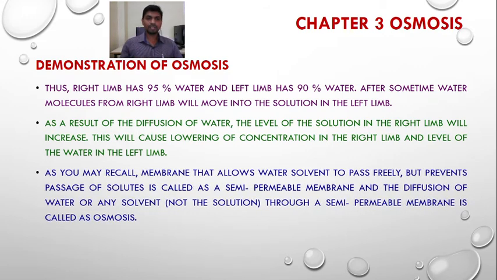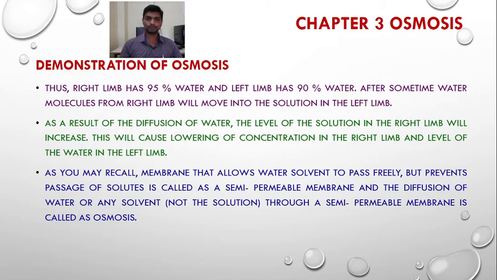As you may recall, a membrane that allows water or solvent to pass freely but prevents the passage of solute is called a semi-permeable membrane. So a semi-permeable membrane allows only the movement of solvent or water, but does not allow the solutes to pass.